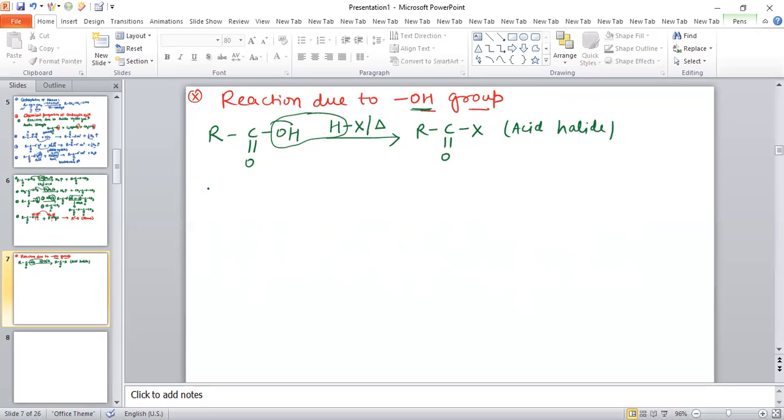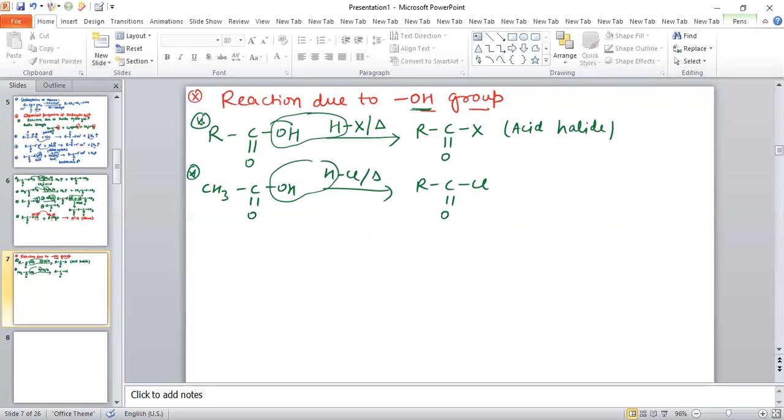You can also see the reaction if you want, like CH3, C double bond O and OH, and the reaction with HCl and heat. So what happens? Water will be removed, and the product formed is RC double bond OCl, which is acid chloride. So acid chloride is obtained as a product.